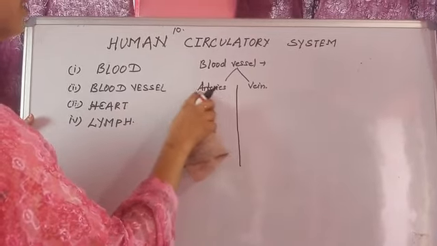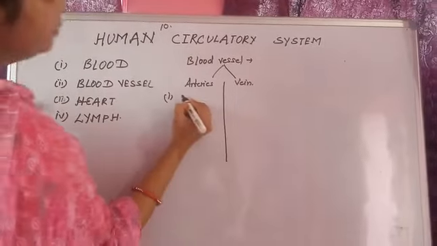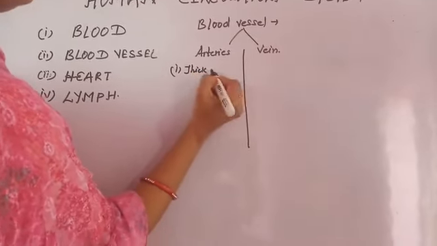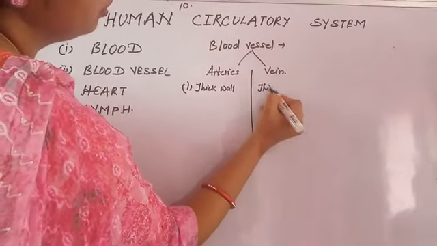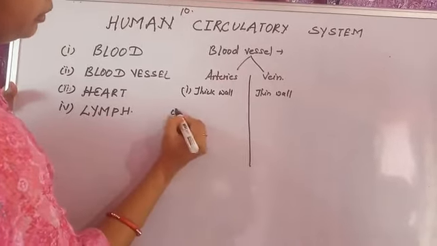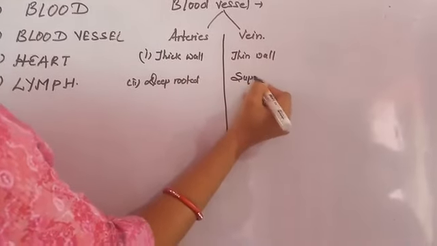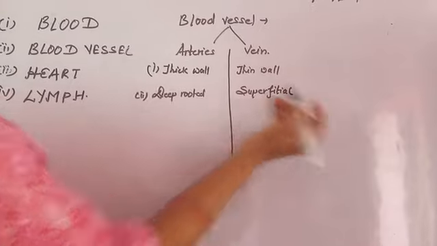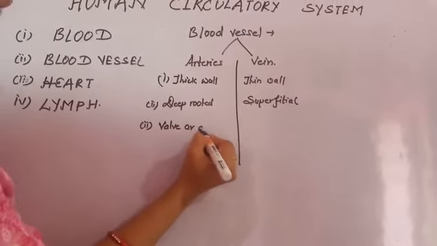There are several differences I am going through. First, the arteries have a thick wall and the veins have a thin wall. Second, arteries are deep rooted and veins are superficial. Third, valves are absent in arteries. Here, in veins, valves are present. Now, deep rooted. It is deep rooted.